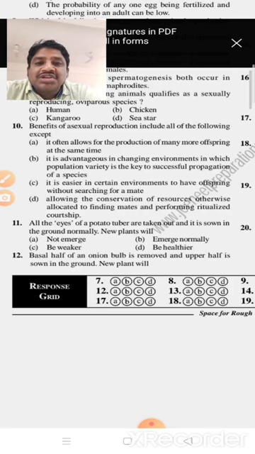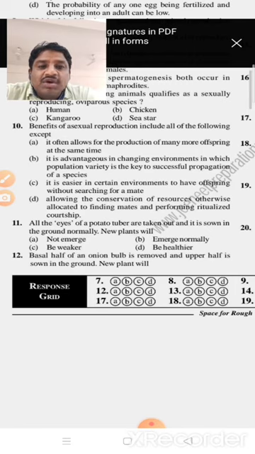So this option does not belong to the benefits of asexual reproduction. The remaining three: the production of many offspring at the same time is possible in asexual reproduction. Option C, in certain environmental conditions, having offspring without searching for a male mate.